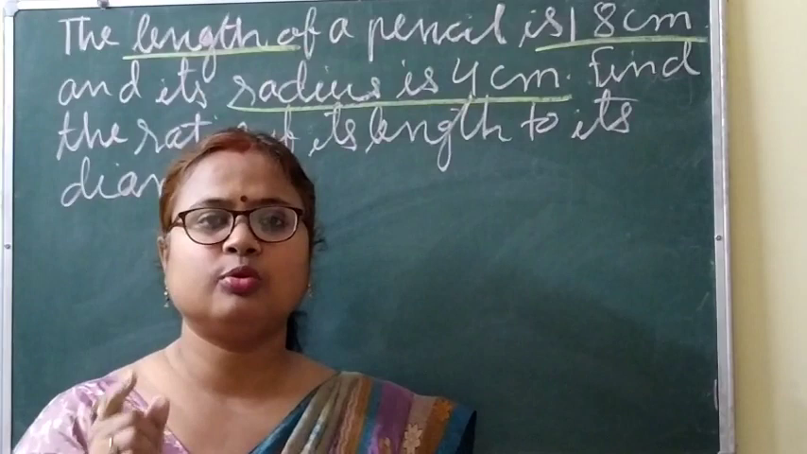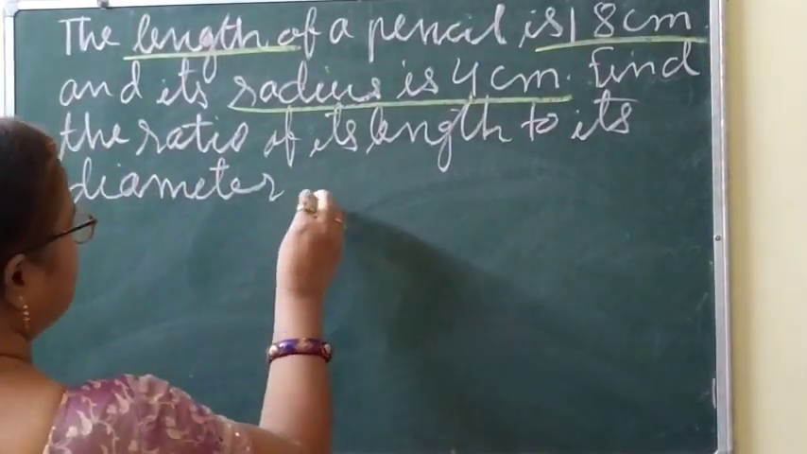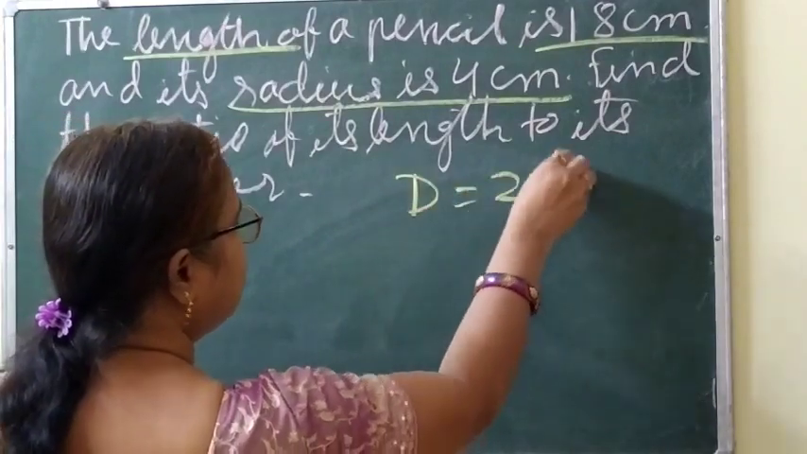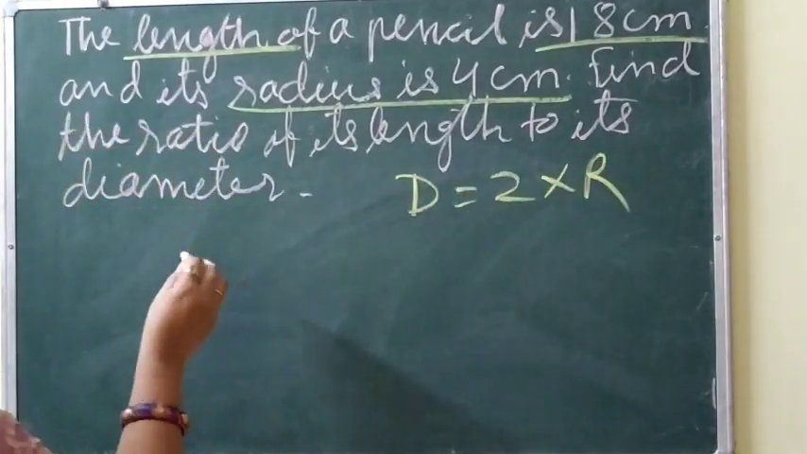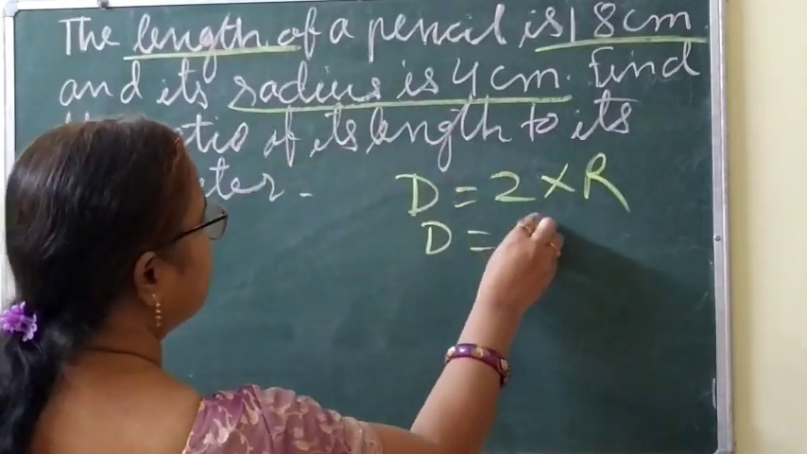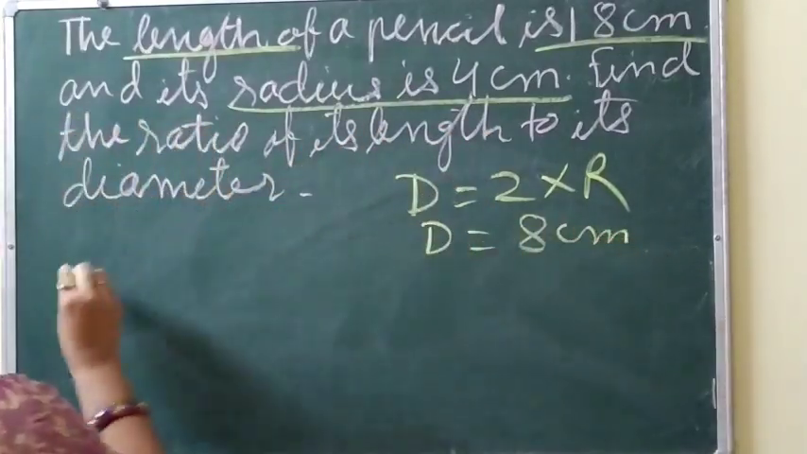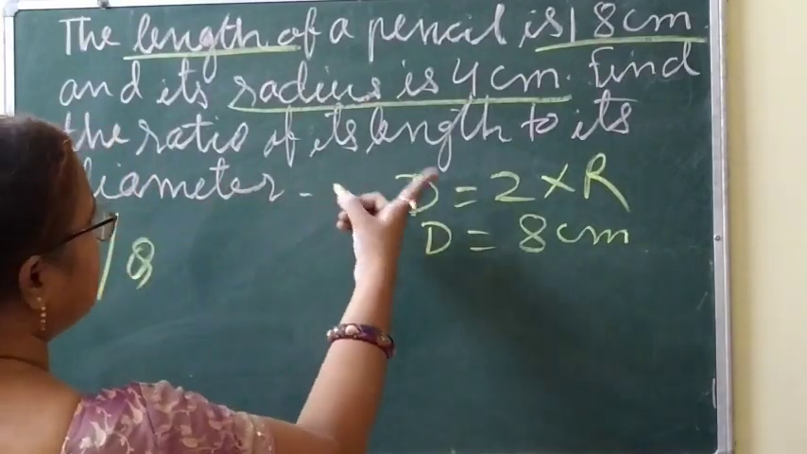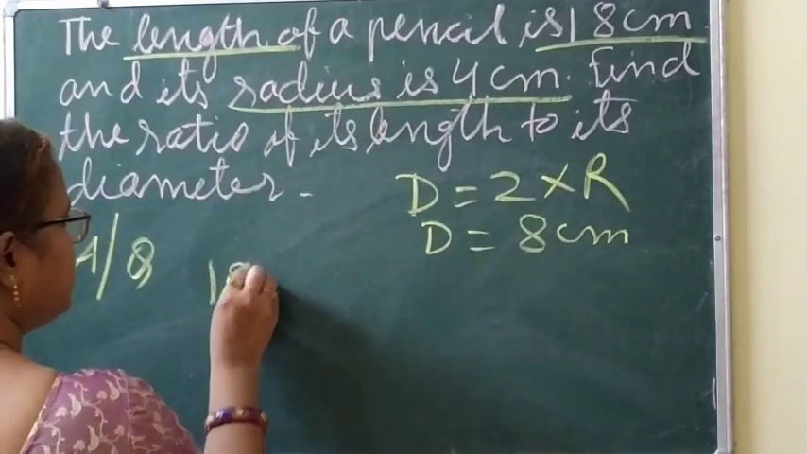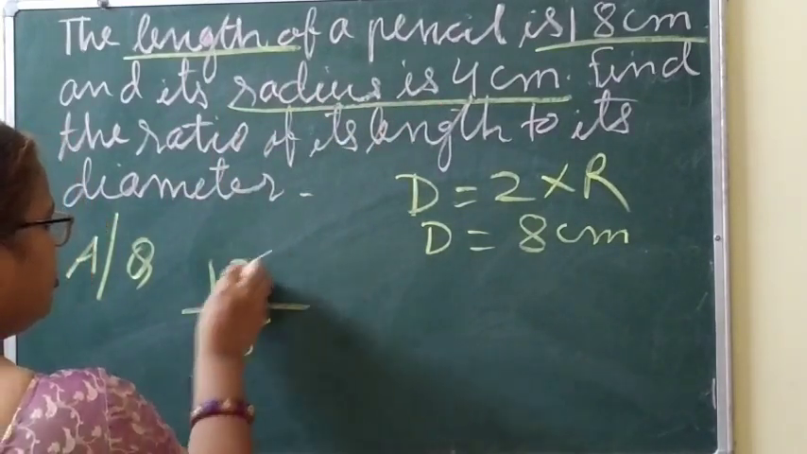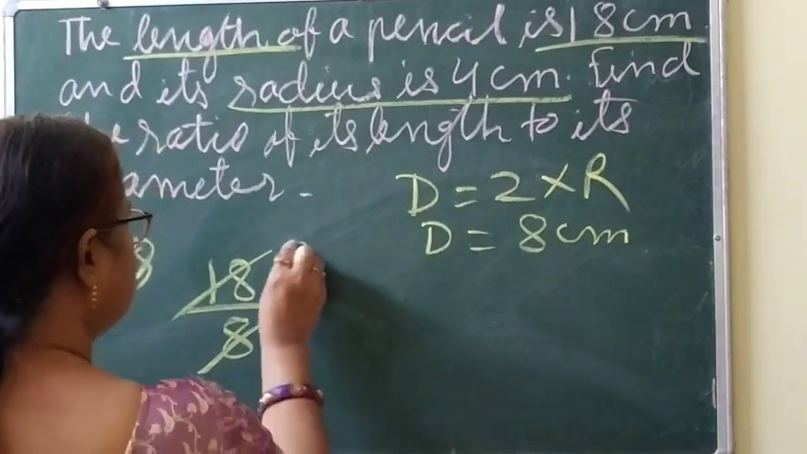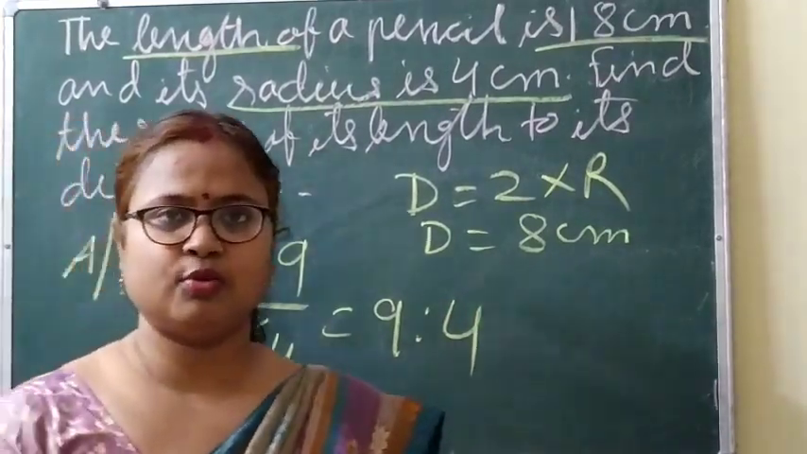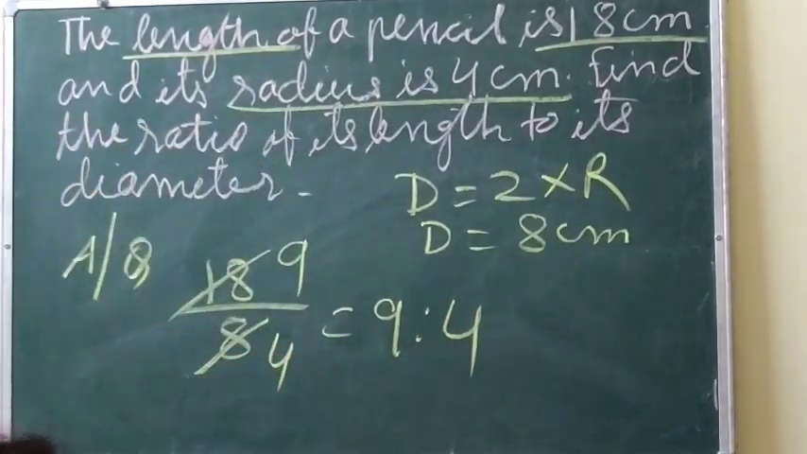Diameter is equal to 2 into radius. This is a formula. We can write D for diameter, so 2 into R for radius. Radius is 4 centimeter, so this will be equal to 8 centimeter. So according to the question, the ratio of length is 18 divided by 8. 2 4s are 8, 2 9s are 18. So the answer will be 9:4. Now let's solve another question.